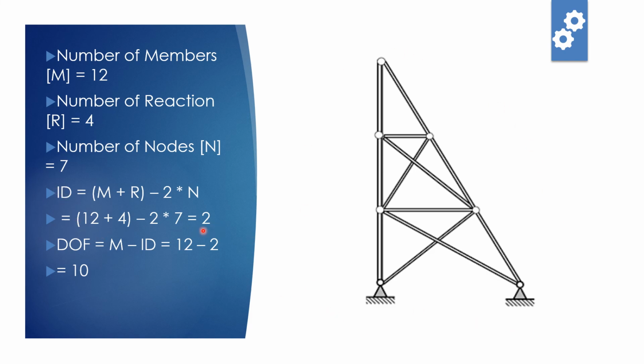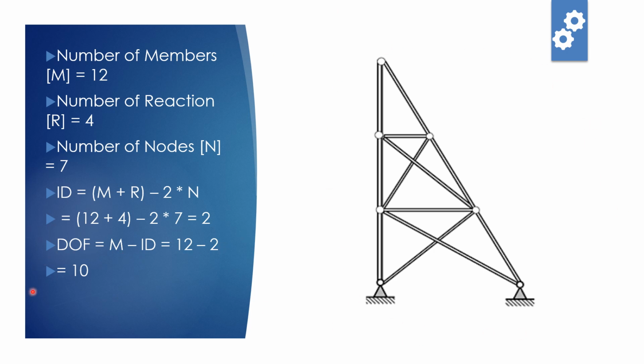Up to this point we have already calculated 3-4 examples. I hope this is lucid for all of you. Now the number of members minus the degree of indeterminacy will give you the degree of freedom for a particular frame. So 12 minus 2, so the degree of freedom will be 10 in this particular case. I hope this is clear.